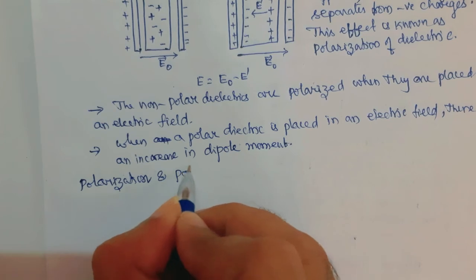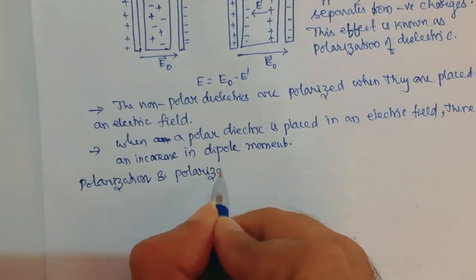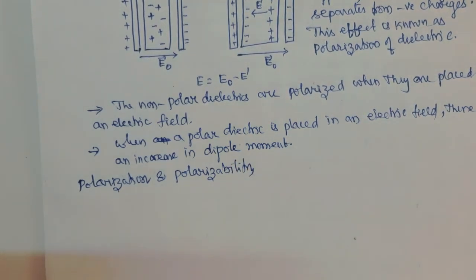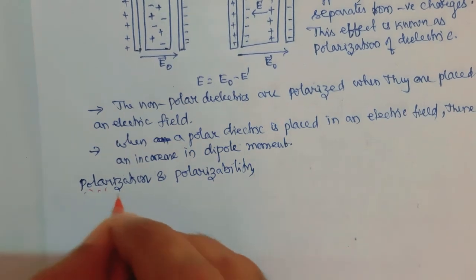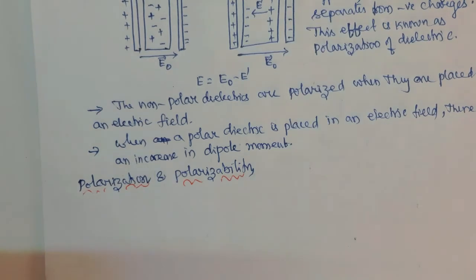Polarization and polarizability. Now what is this? Already we have discussed what polarization is. We know what polarization is: the separation of positive and negative charges when a dielectric is placed in an electric field is called polarization.